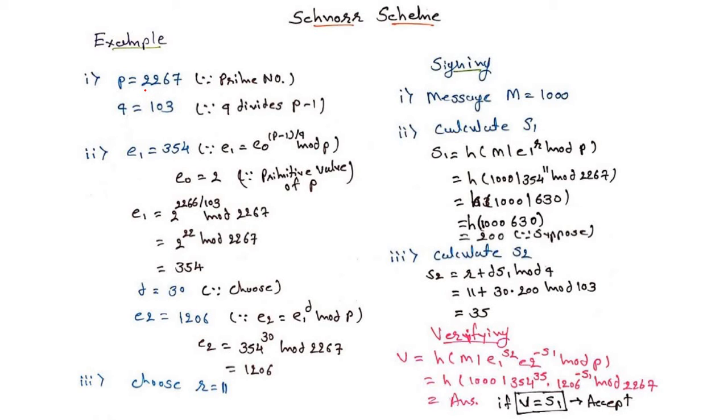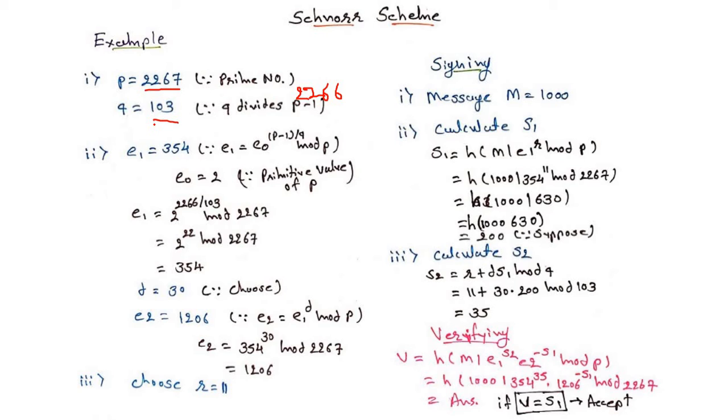So we are taking the value of P equal to 2267 as a prime number, and we will choose the value of Q as 103. So how will we decide this 103? Q divides P minus 1. It means Q divides 2266. It means 103 divides 2266. That's why we choose the value of Q equal to 103.